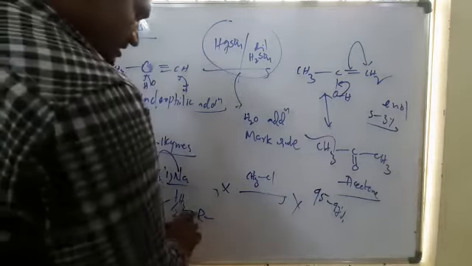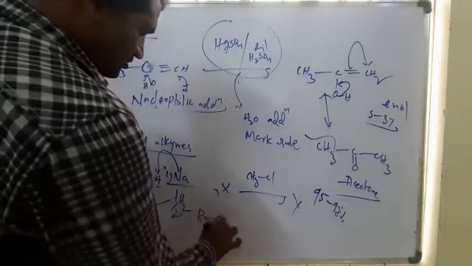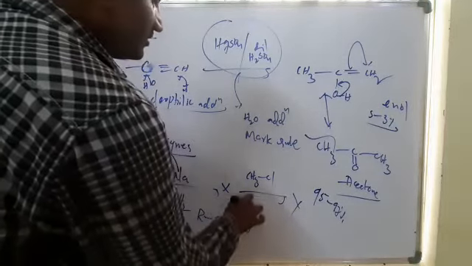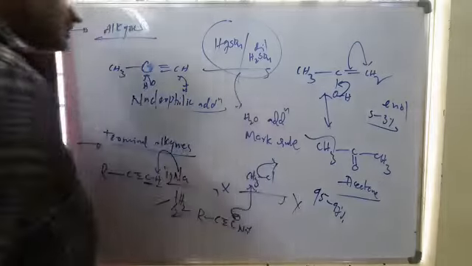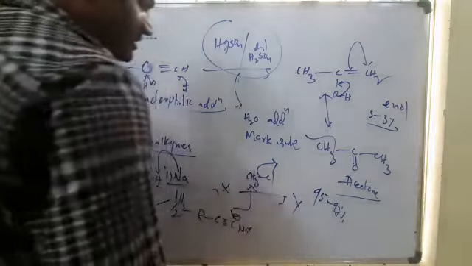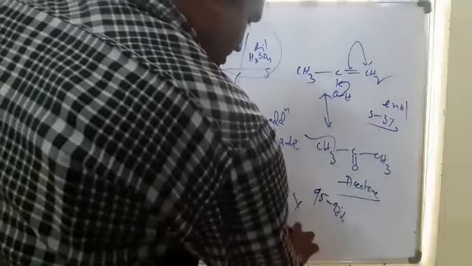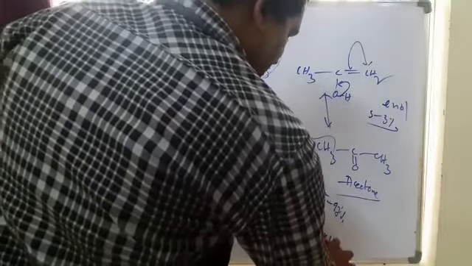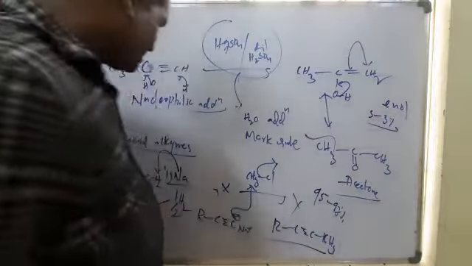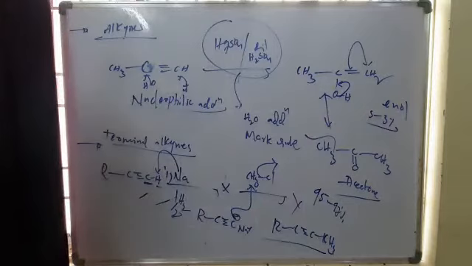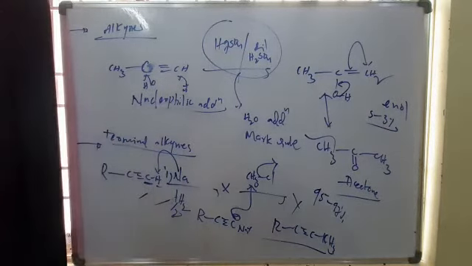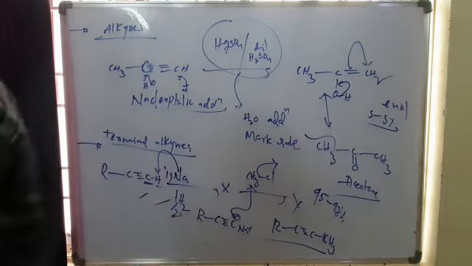So H2 is liberated. Next we get R-C triple bond C minus Na plus. Now this acts as a nucleophile and attacks methyl chloride, and then R-C triple bond C-CH3 is formed. So higher alkynes are prepared from lower alkynes using this method. These are called sodium acetylides. Very important. These are nucleophilic substitution reactions.